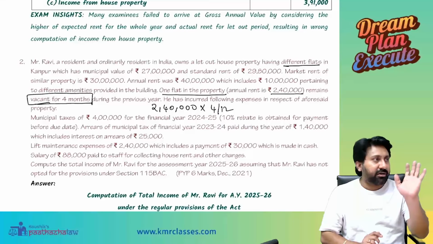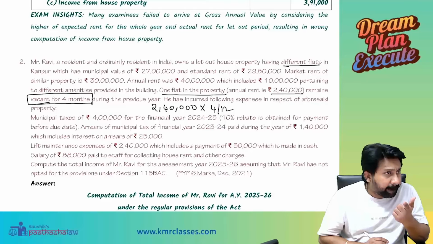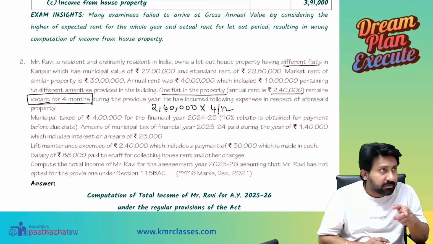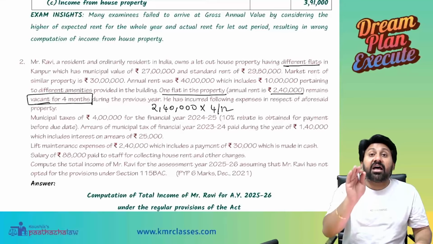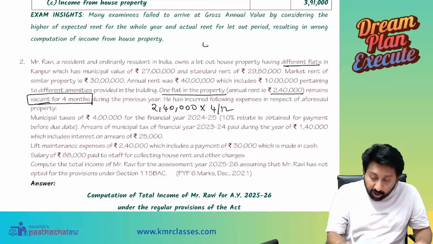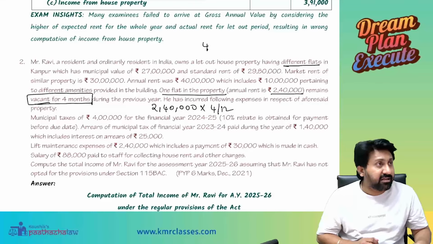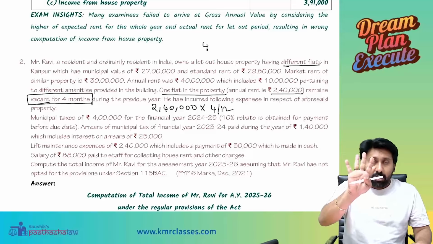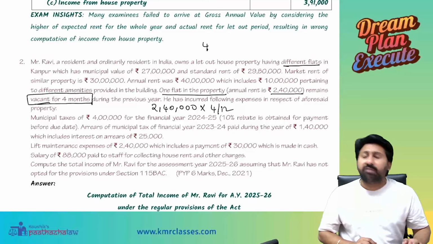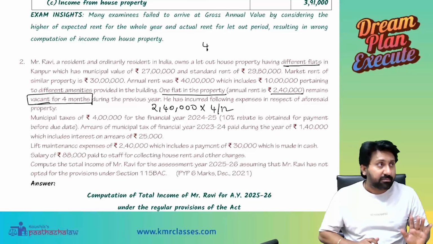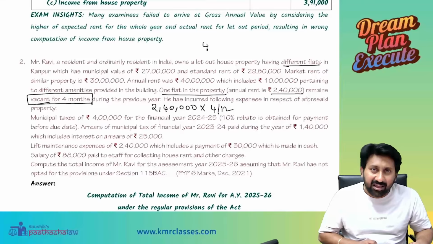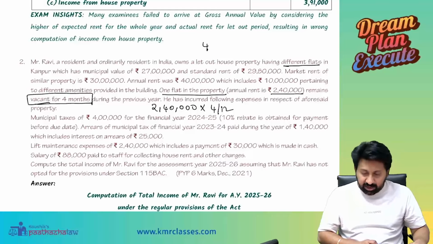Therefore, assumption. Anyone have a doubt, or can I continue? Okay. The institute has taken the assumption that there are 4 properties in the building. Why should you take 4? I will take only 2. Take that assumption, but you have to write that assumption clearly in the exam. Do you understand that?